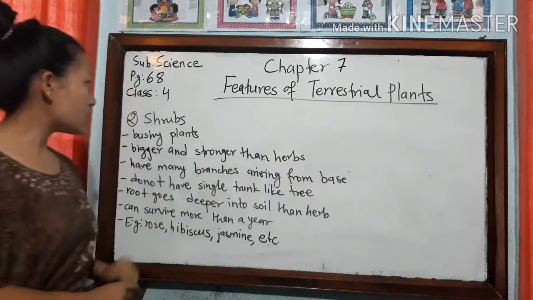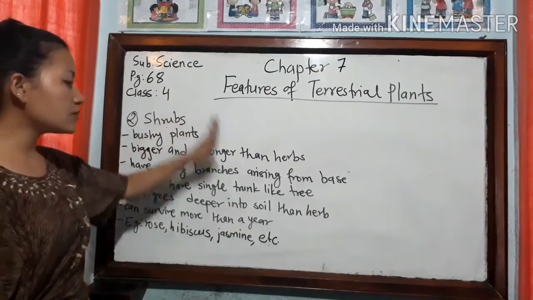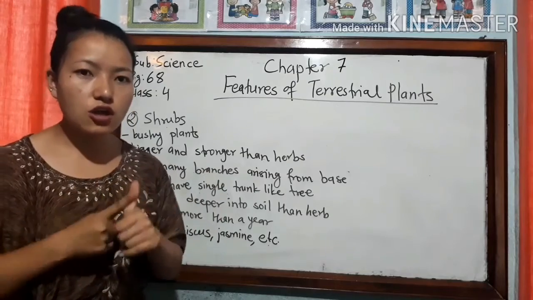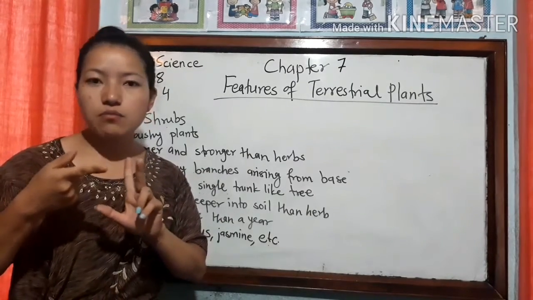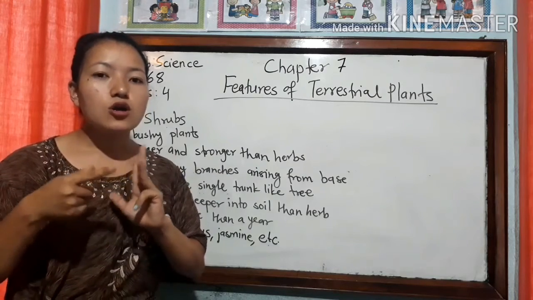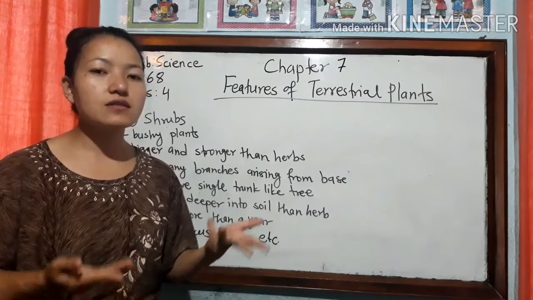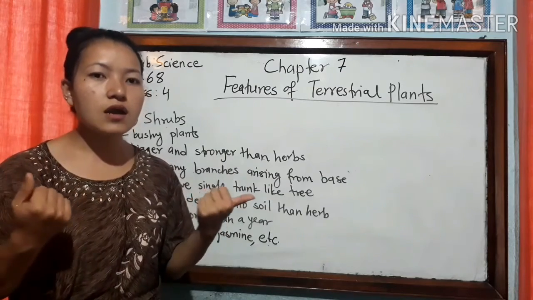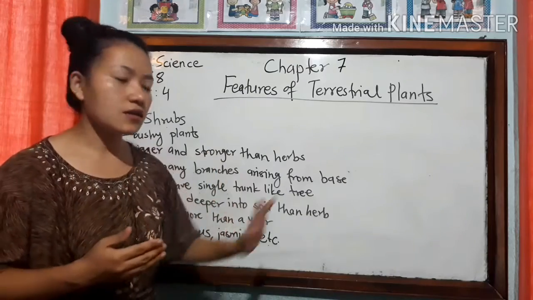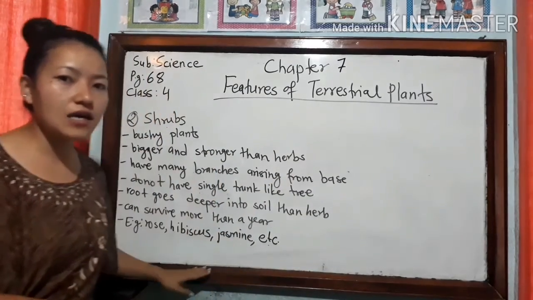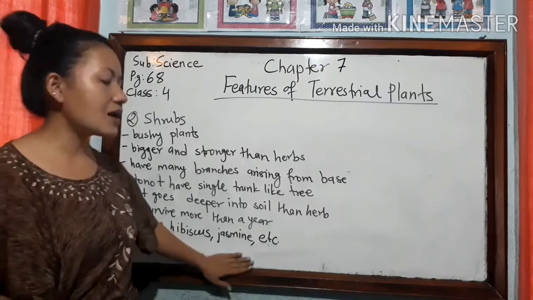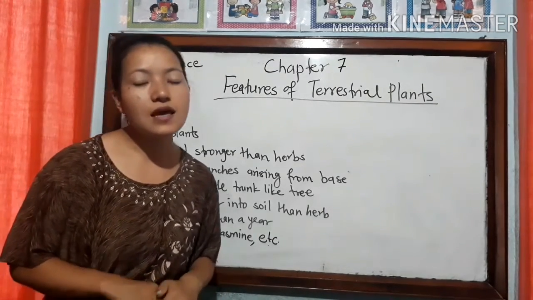Okay, this is all about shrubs. Overall, we get to know that they are bigger and stronger than herbs. They are bushy and they have lots of branches arising from the base, and their roots go deep inside the soil, so they are stronger and they do not have a single trunk like a tree. And again, some examples of shrubs are rose, hibiscus, jasmine, lemon, tulsi, etc.